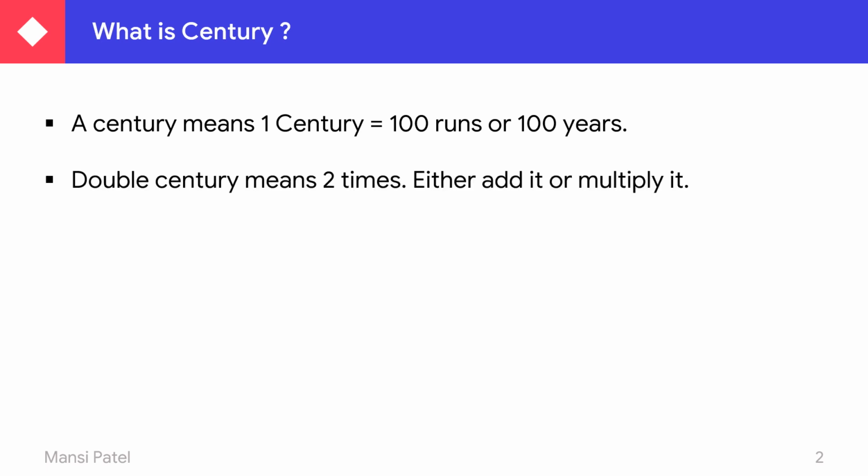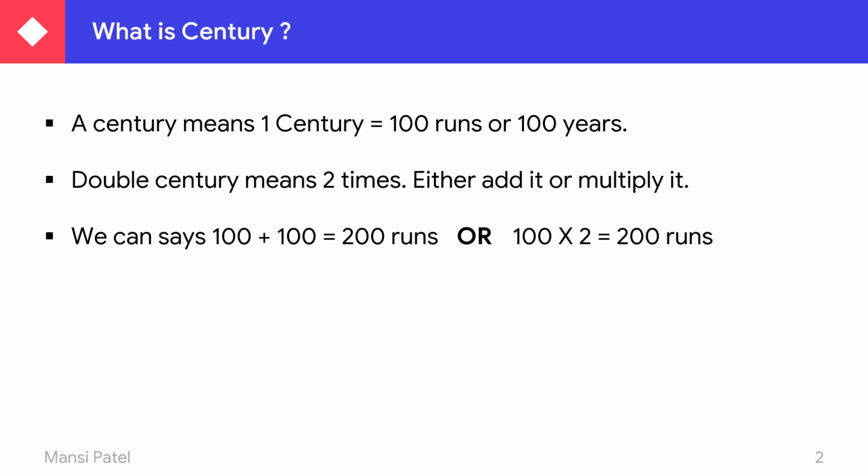Now, what is double century? Double century means 2 times. How can we find it out? Either with the help of addition or with the help of multiplication. Let us see. Double century means 2 times, so here we have to add 100 2 times. So 100 plus 100 is equal to 200 runs. Or we can also multiply: 100 multiplied by 2 is equal to 200 runs.